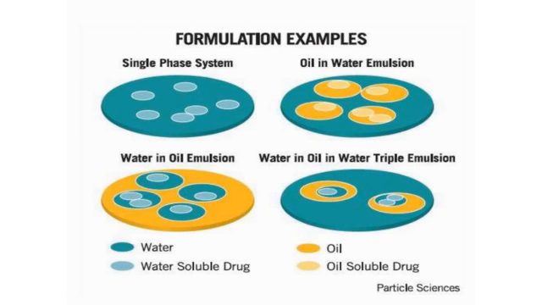The next one is the structure. You see, this is a single phase system. It's a single phase system, but this is an emulsion. It is oil in water type of emulsion. These are the drug particles, right? So this is water in oil type of emulsion. These are the drug particles. The blue color is the water, and these are the oil. And this is a multiple emulsion. You see, water in oil, right? In water. So it's a triple emulsion.